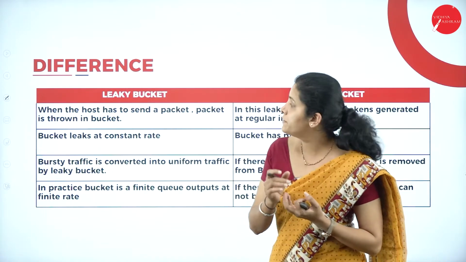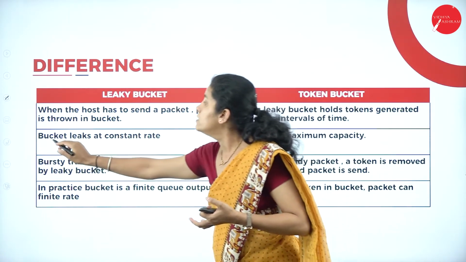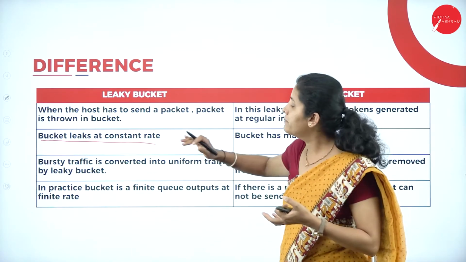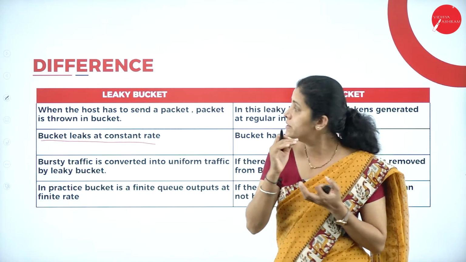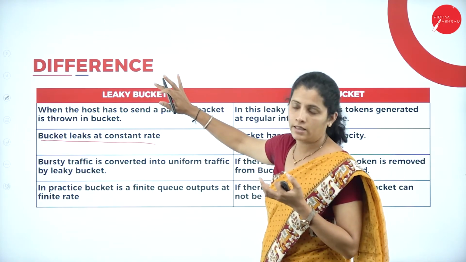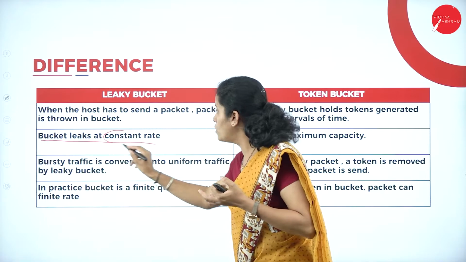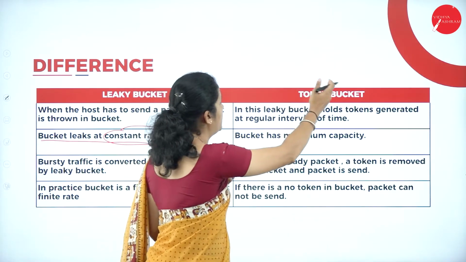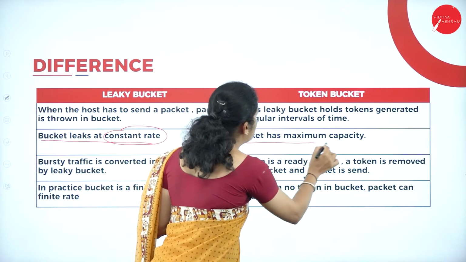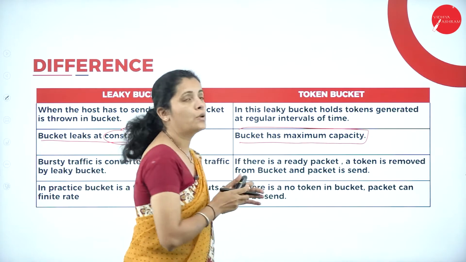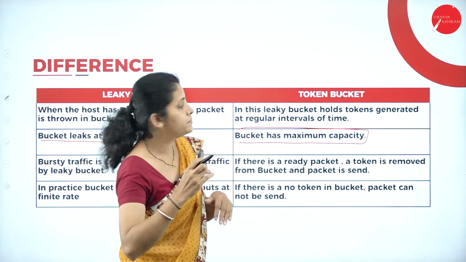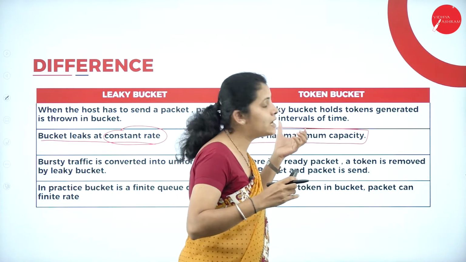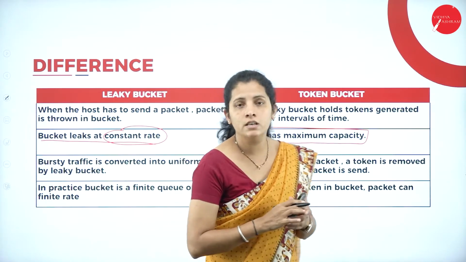Then what's the next difference here? The bucket leaks at a constant rate. That means whatever data we transfer in leaky bucket algorithm is at a constant rate. Whereas in token bucket, the bucket has a maximum capacity. That means whatever data we are going to transfer has a maximum capacity, which means a faster data transfer rate.